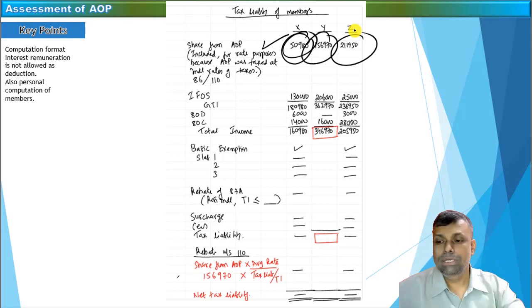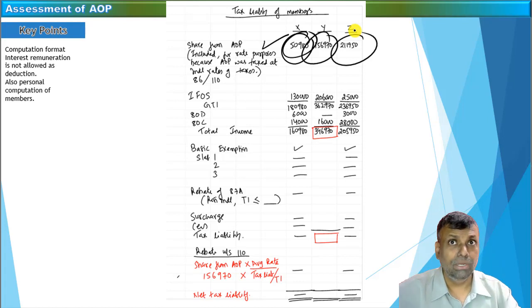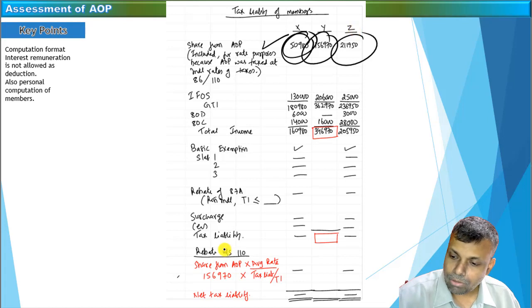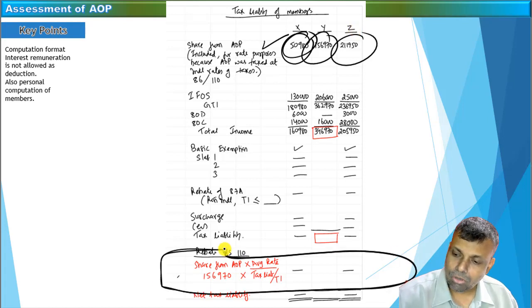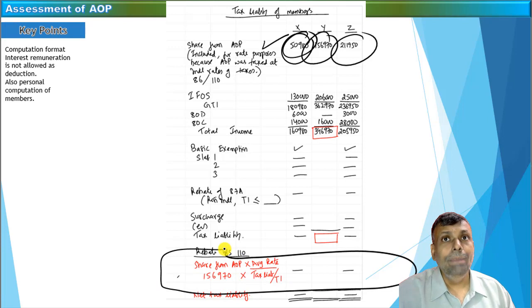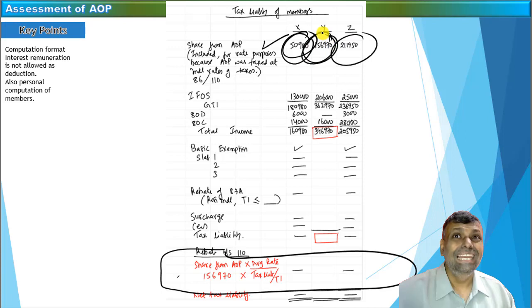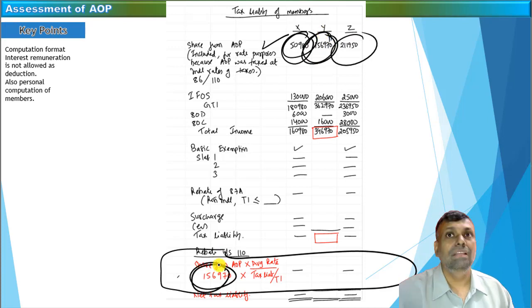In other words, whatever amount is included, you have to average out this particular tax of the respective personal computation of the members, and therefrom you have to give the rebate on the average rate of tax. So there is a rebate working, friends: whatever tax liability comes on the total income, you have to take the average, and the figure which is included for rate purposes is to be multiplied with the average rate of tax, and this is the amount of the rebate.